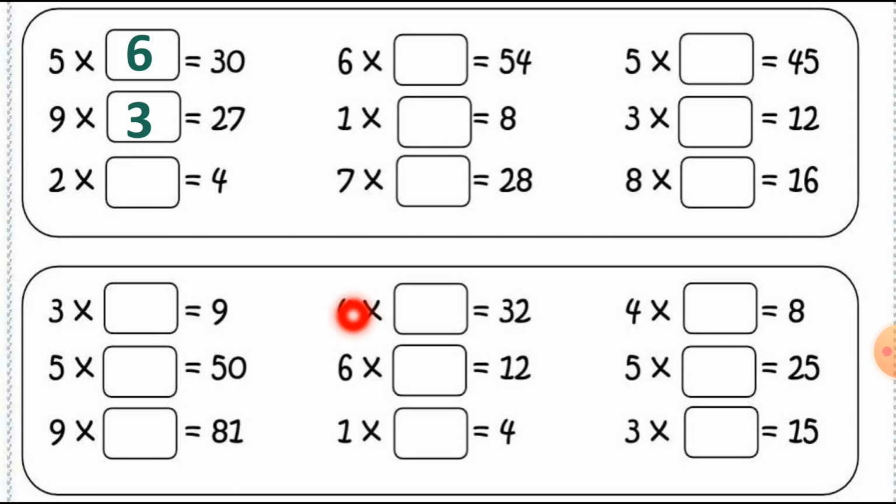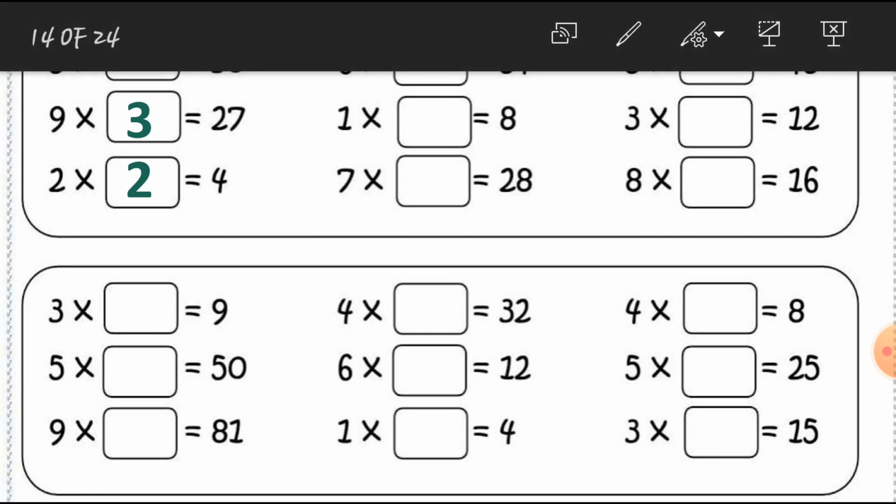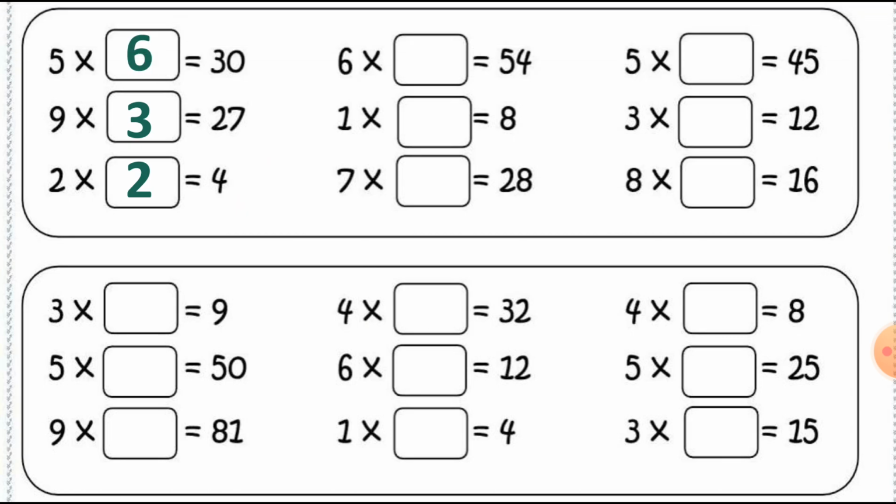Then here is 4. In the table number 2, 2 twos are 4. Here 6 and 54. So in the table number 6 we are getting the answer 54 at the 9. 6 nines are 54. Right. I am repeating this: 6 nines are 54.